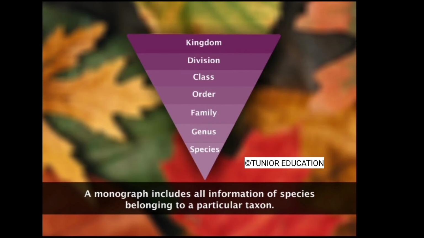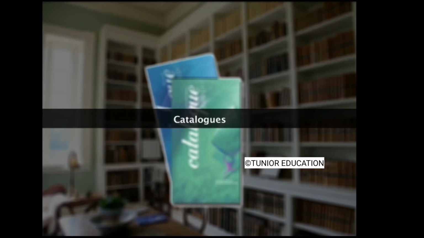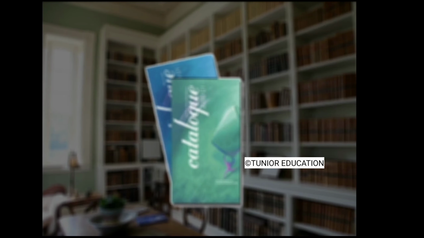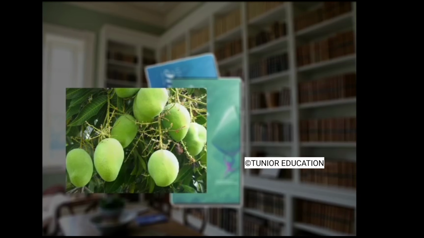A monograph is a comprehensive taxonomic treatment of a taxonomic group, generally a genus or a family, providing all taxonomic data related to that group. The genus Pinus by N. T. Mirov in 1967 is an example of a monograph. Catalogues give information regarding the scientific names of different living species.